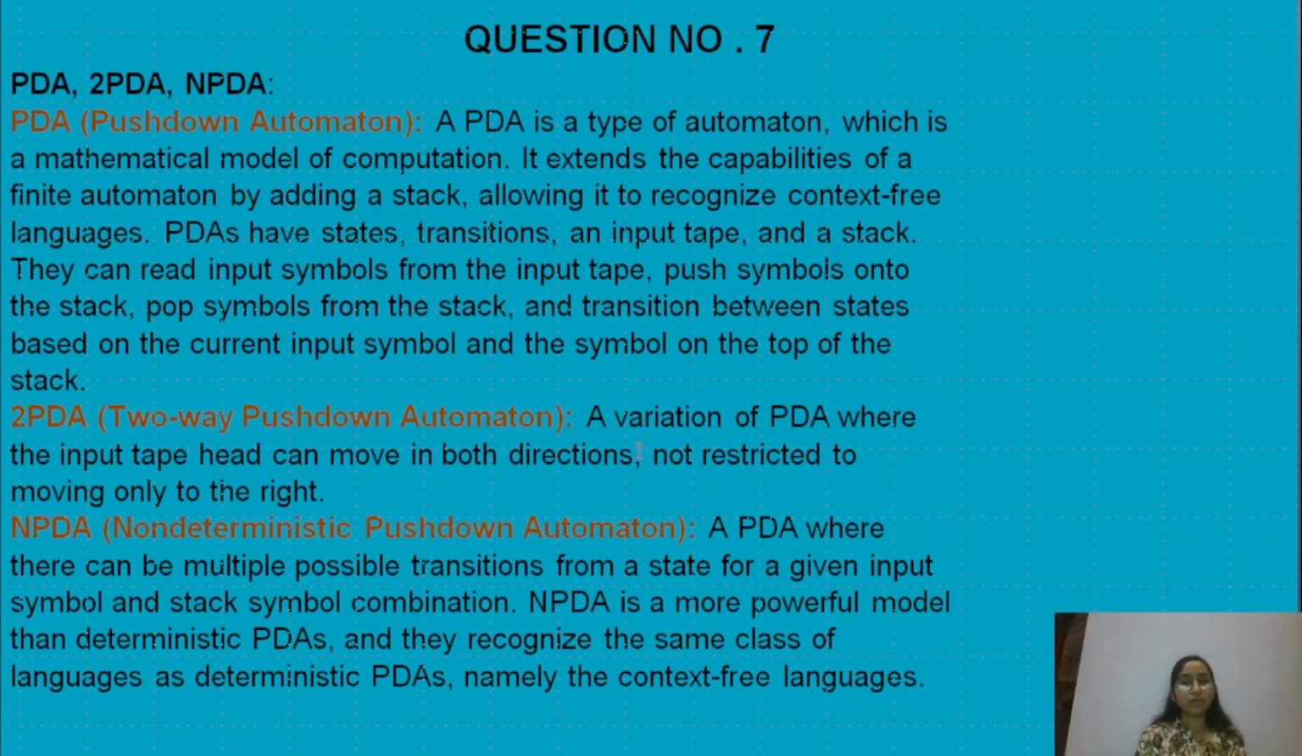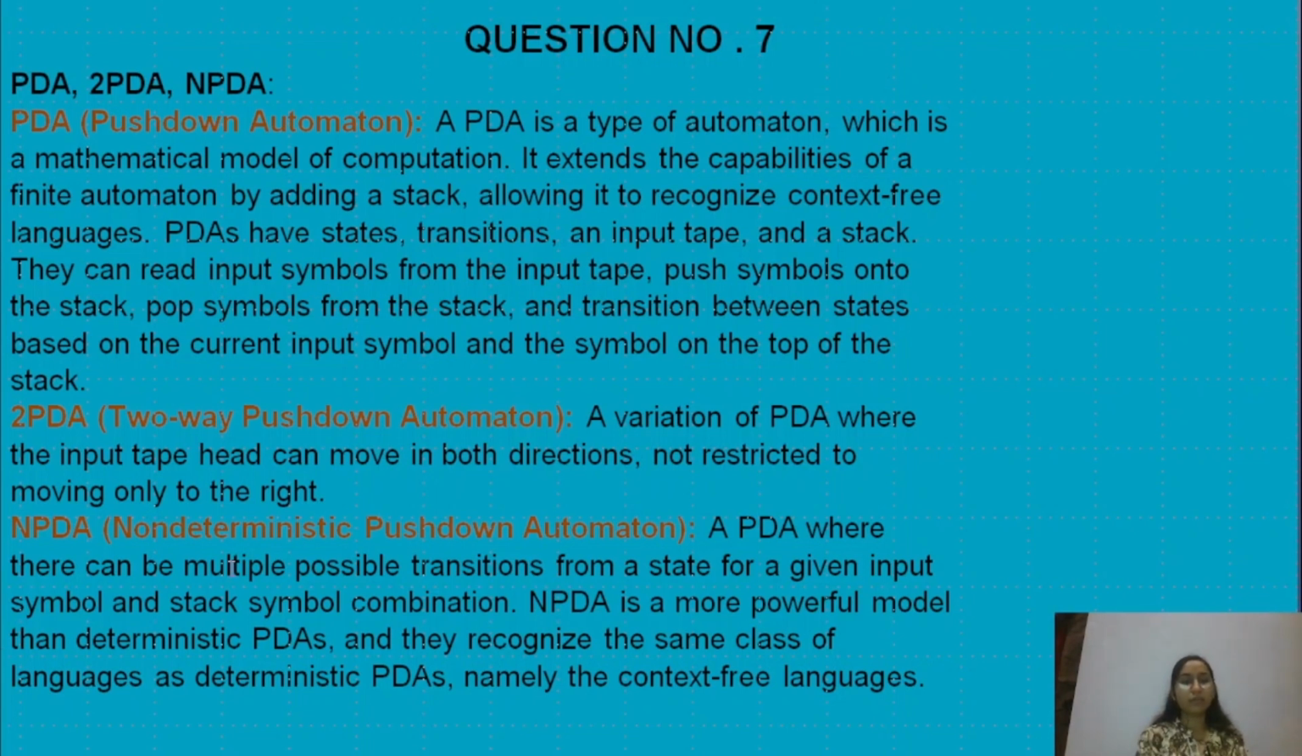What is 2PDA? Two-way pushdown automata. It is a variation of PDA where the input tape head can move in both directions, not restricted to move only to the right. In a PDA we can only move in a single direction, but in a 2PDA, which is a variation of PDA, we can move our input head in both directions, meaning there is no restriction to move only to the right.